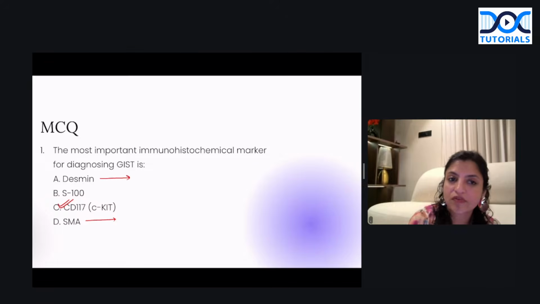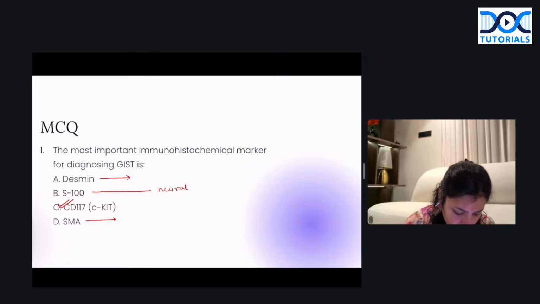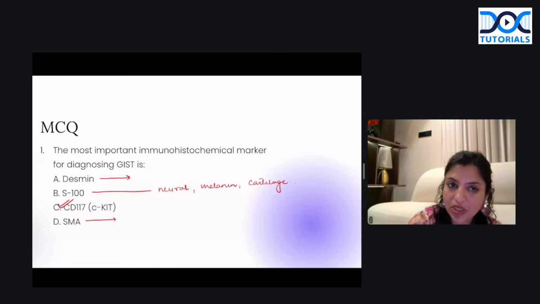Desmin is also positive in your leiomyomas and leiomyosarcomas. It can be positive. S100 is positive for neural tumors. Okay, so whenever we have nerve tumors, they are usually positive for S100, or whenever we have melanin, or whenever we have cartilaginous tumors. So these are some tumors which can be S100 positive, any neural tumors, any melanin, or any cartilaginous tumors. Okay, so that's the point you should be super clear with.